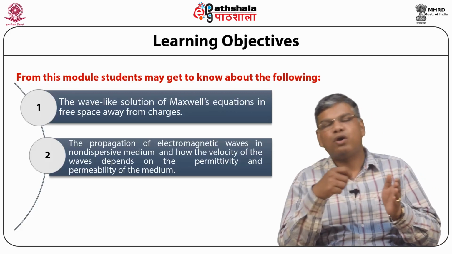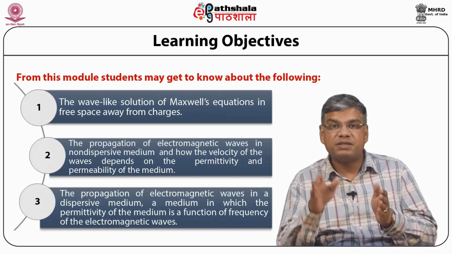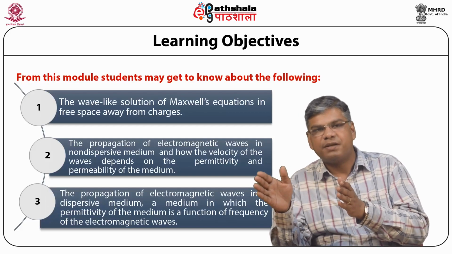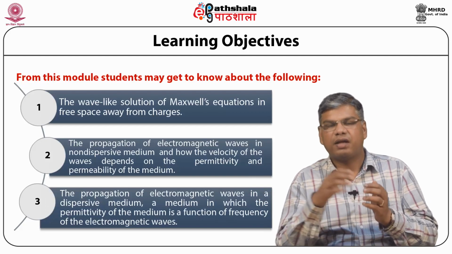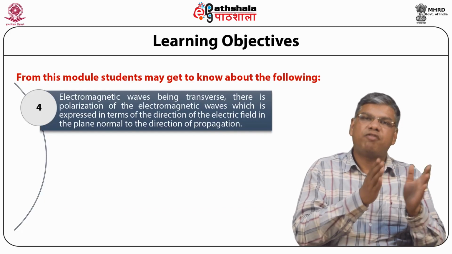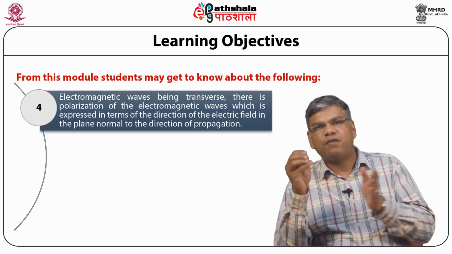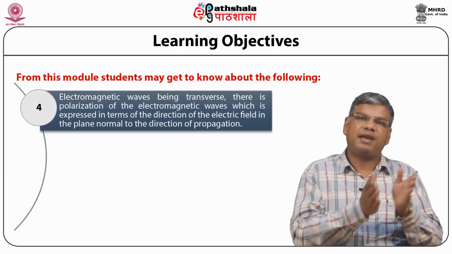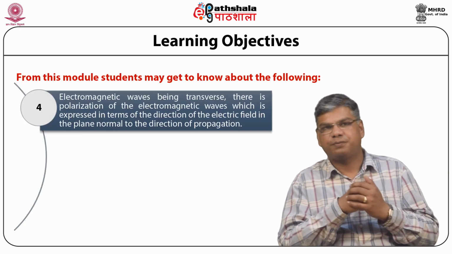After that, we'll also learn about the propagation of electromagnetic waves in a dispersive medium, a medium in which the permittivity of the medium is a function of frequency of the electromagnetic waves. After that, we'll learn about the electromagnetic waves as being transverse in nature. That is, there is polarization of the electromagnetic waves, which is expressed in terms of the direction of the electric field in the plane normal to the direction of propagation.